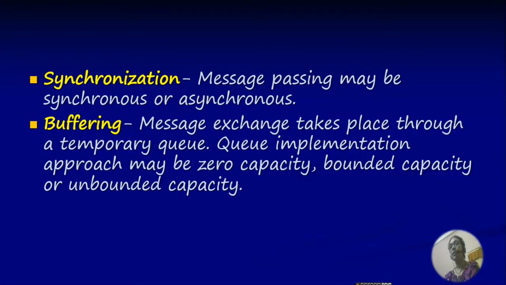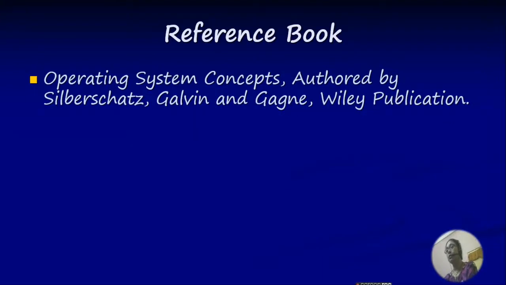Synchronization: message passing may be synchronous or asynchronous. Buffering: message exchange takes place through a temporary queue. The queue implementation approach may be zero capacity, bounded capacity, or unbounded capacity. With this, I am concluding the discussion regarding cooperating processes.